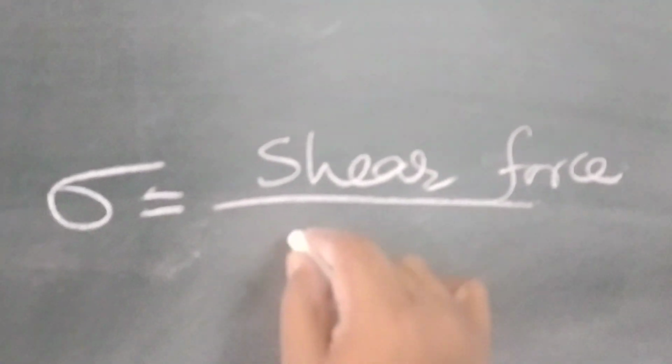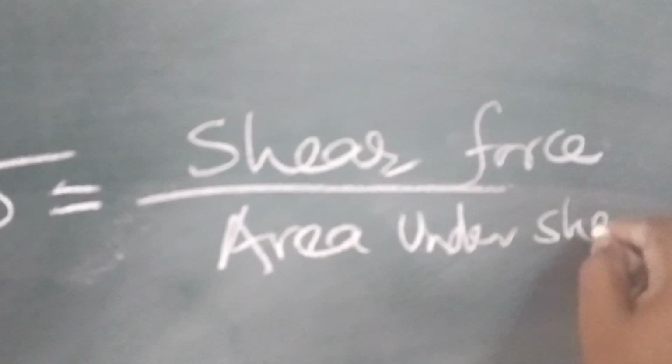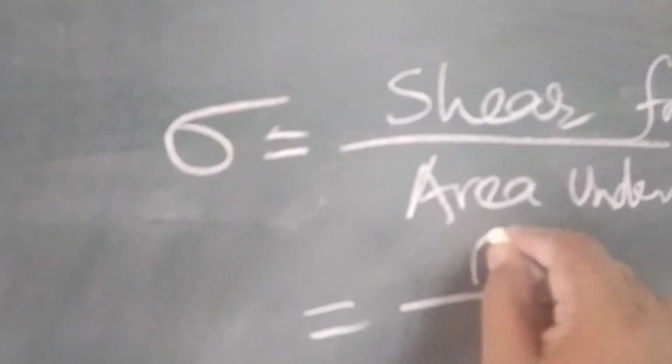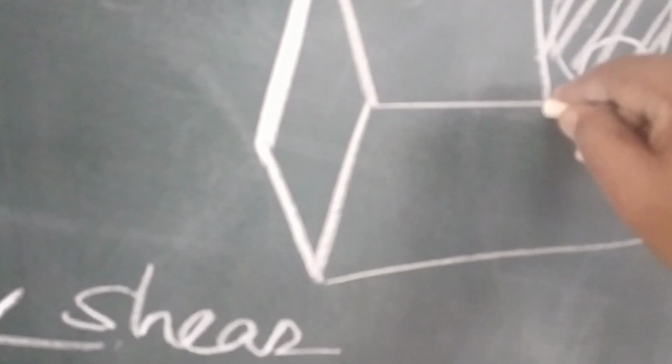So, this is P upon A, but here it is not L by B; here it is P upon pi by 4 d square, because this is a circular area, though the cross section of this box is not circular.